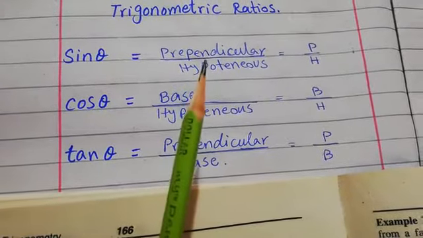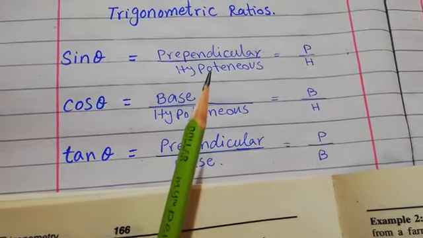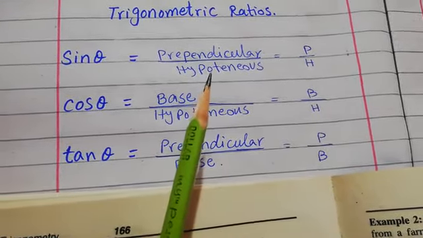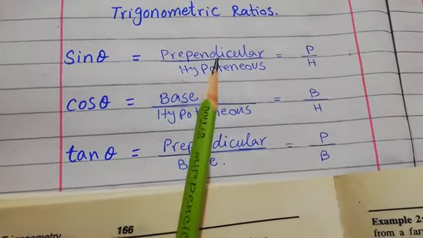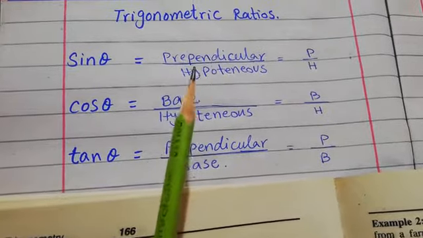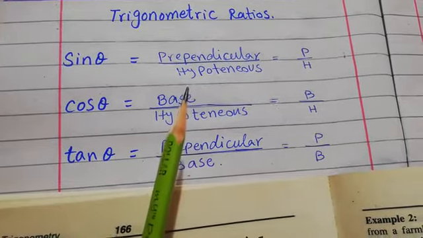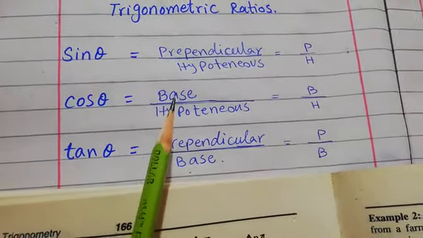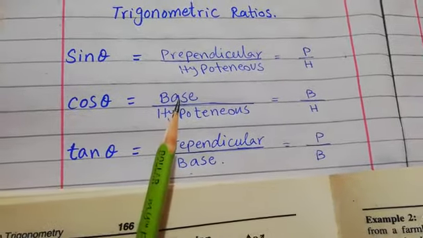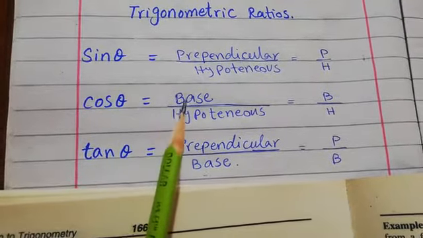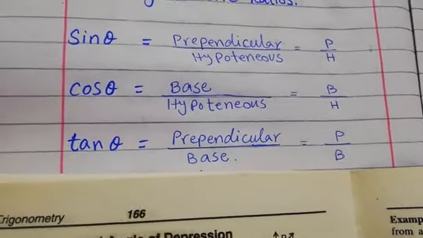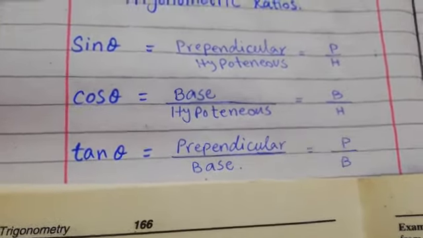And you also know that the hypotenuse is the side which is opposite to the right angle, the perpendicular is the side which is opposite to the angle we are going to discuss, and the base is the side of the triangle on which the angle under discussion lies. Okay, dear students, this is the basic of our today's lecture.